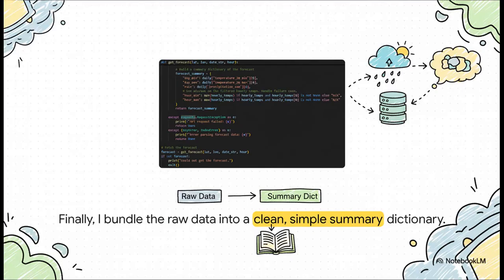And the very last thing this function does is basically tidy everything up. It takes all that raw, kind of messy data from the API and packages it neatly. I create this new, clean dictionary called Forecast Summary, and it only has the stuff we really care about: the daily min and max temp, total precipitation, and that specific hourly temperature we just found. Now this nice, tidy summary is ready for the final step.